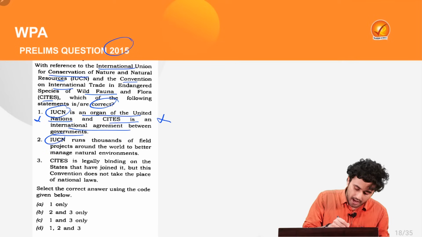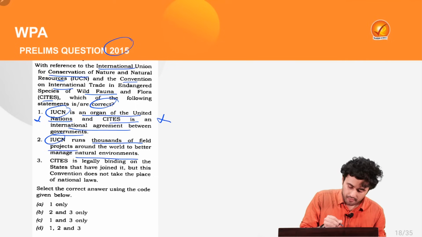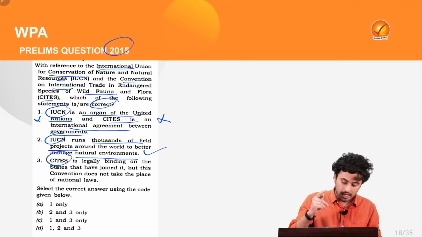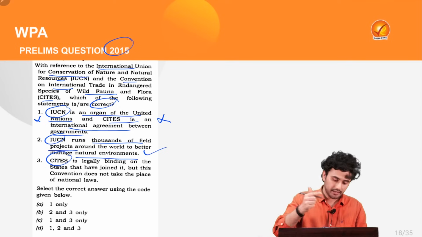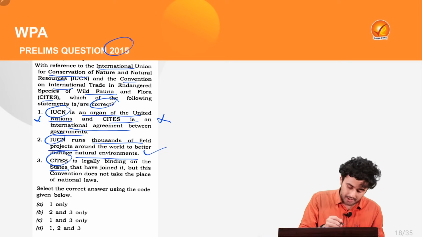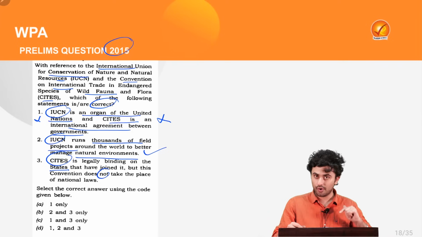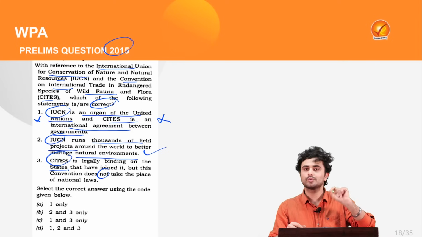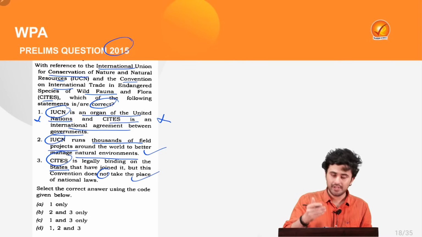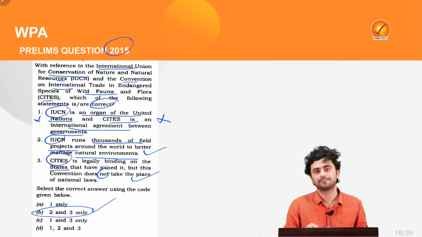The second says that IUCN runs thousands of field projects around the world for better management of natural environment. Can be possible. And the third says that CITES is legally binding on states that have joined it like India, but this convention does not take the place of national laws because we have a national law such as Wildlife Protection Act 2022. So the third statement is correct. With this, we can reach the answer, that is 2 and 3 only.